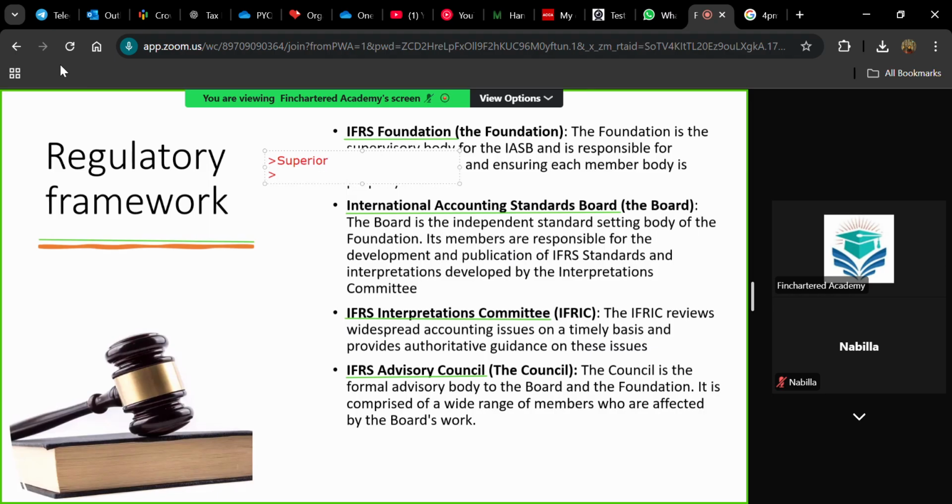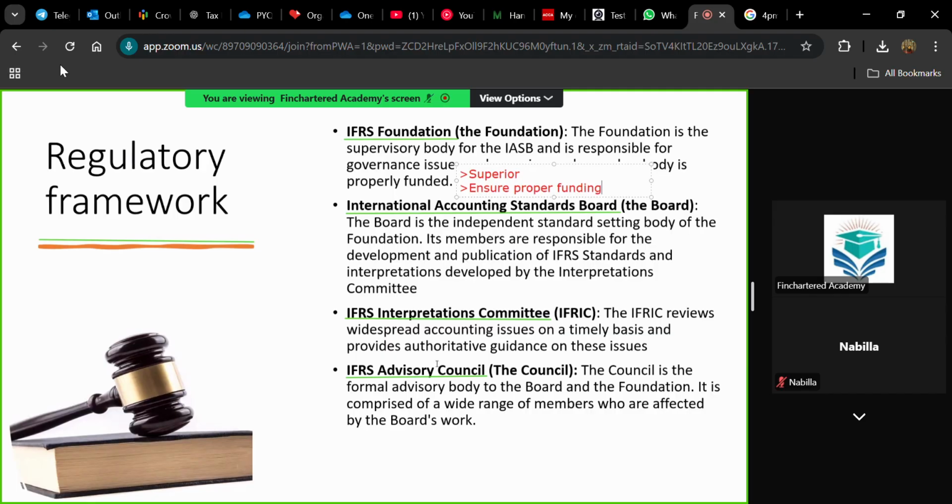And one of the main objectives of IFRS Foundation is ensuring proper funding. Okay, so these are the two main objectives of IFRS Foundation. IFRS Foundation is the superior body among all these four bodies, and its objective is to ensure that proper funding is happening, that the funds they require are necessarily available. To ensure this, you have the IFRS Foundation.